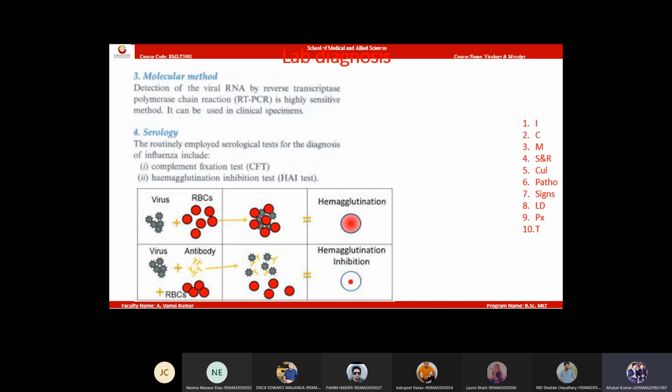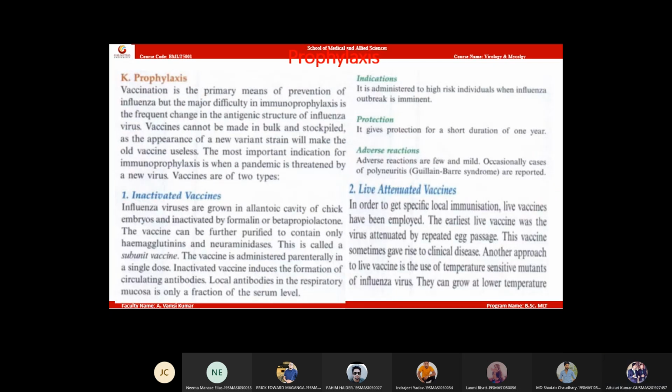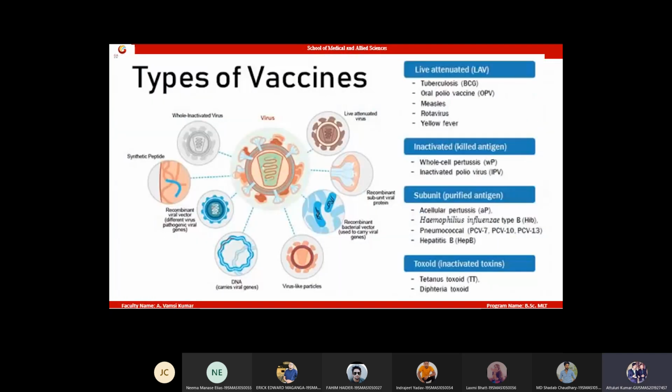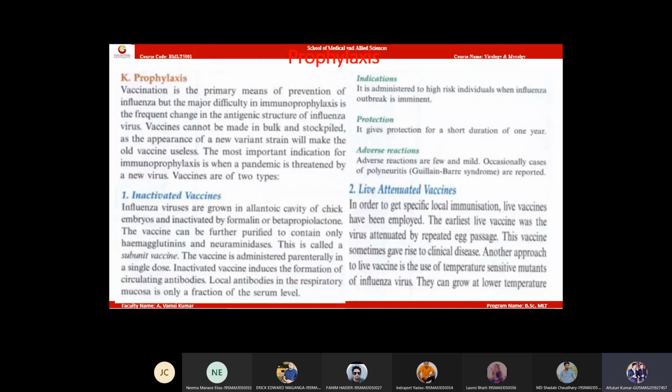Next. So lab diagnosis is also completed. Next will be prophylaxis or vaccines. Prophylaxis of influenza virus. So we have two types of prophylactic measures. In the prophylaxis, write the points as I'm saying.